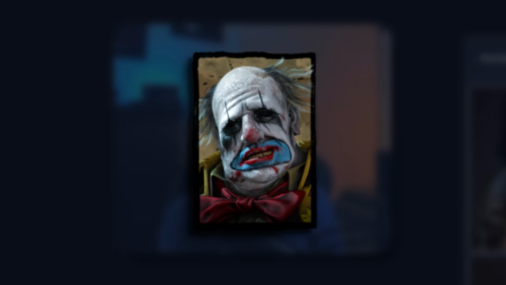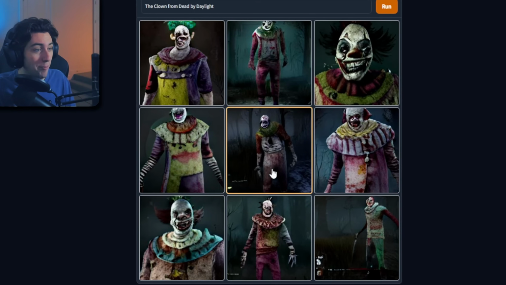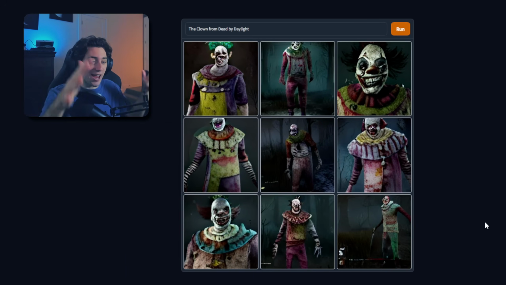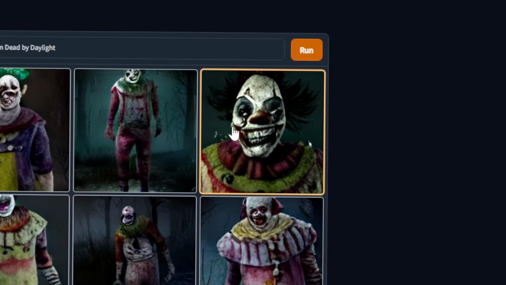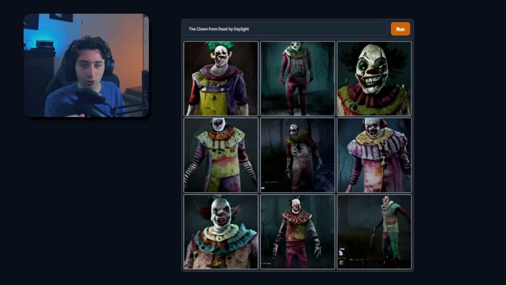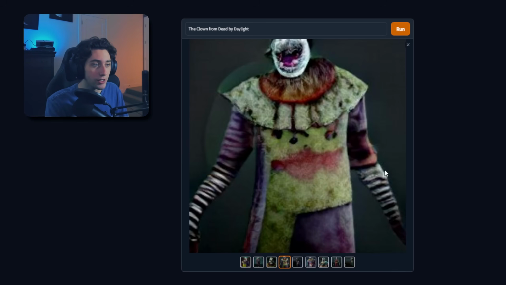Okay, next up we have the clown. Oh boy. Wait, that actually looks way better. See, this makes the killers look scary. The killers don't look scary in DBD. I think this is way cooler. Imagine DBD clown, but looking like this. Do you know how much cooler that would be? Or having these really, really long arms and like a deformed face.